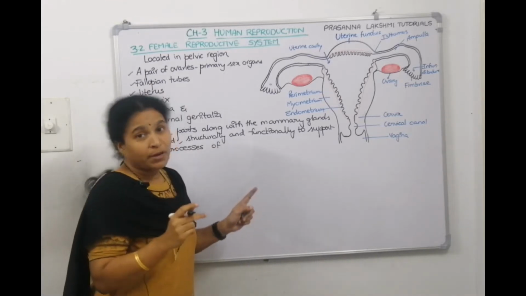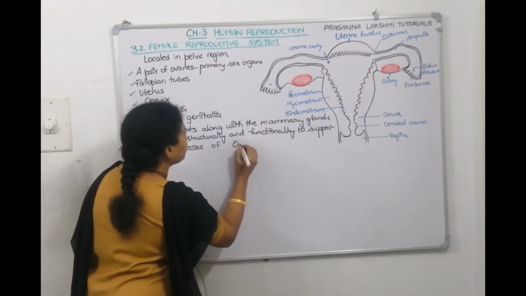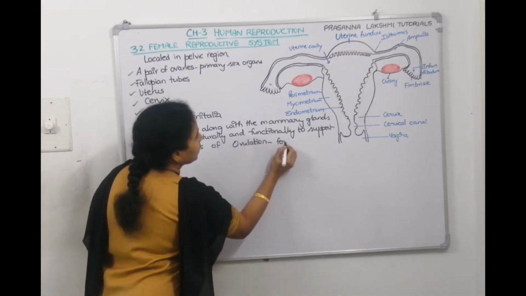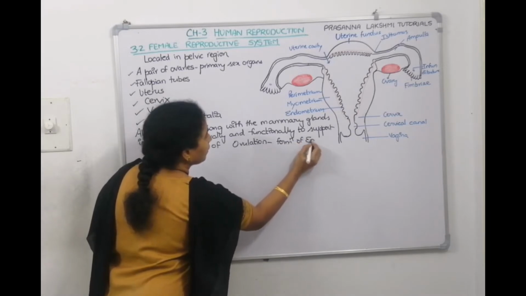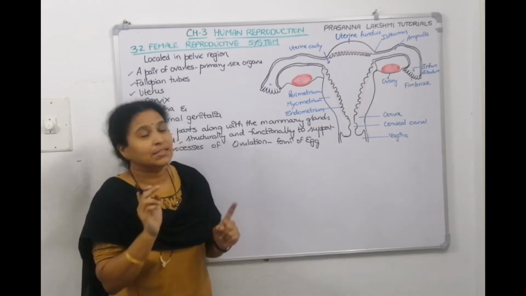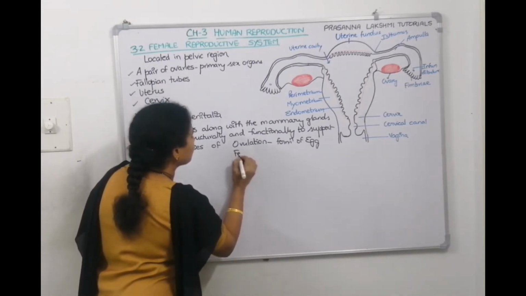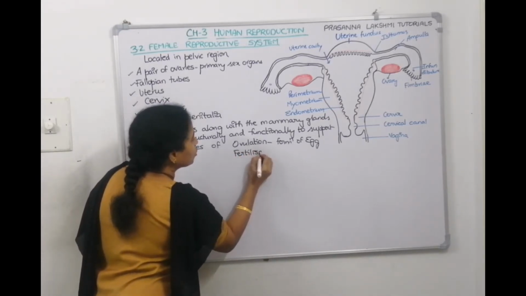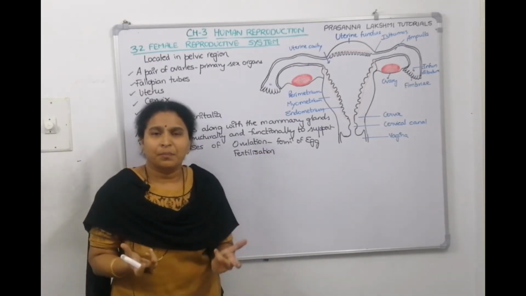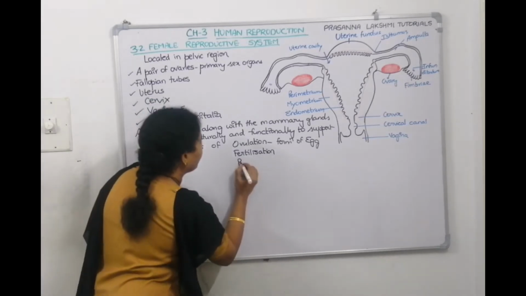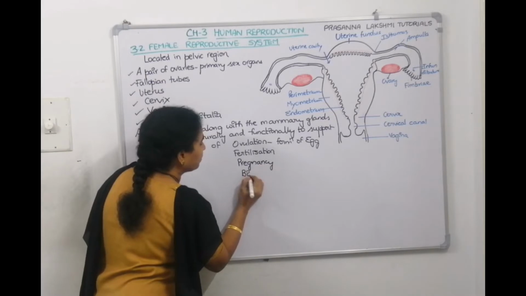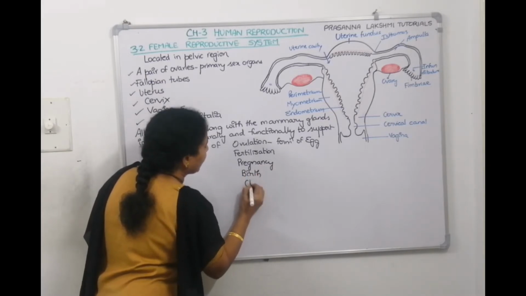So first it helps in ovulation. Release of the egg is called ovulation. What is ovulation? Releasing the egg is called ovulation. After ovulation, fertilization will happen. So it supports fertilization also. Now, fertilization leads to pregnancy, right? Then after the gestation period, birth. Then next, child care.